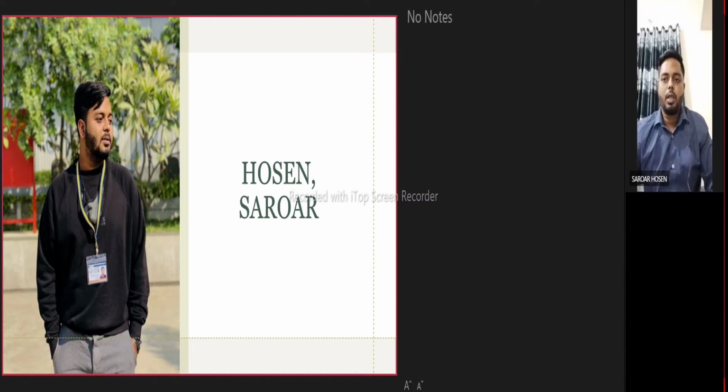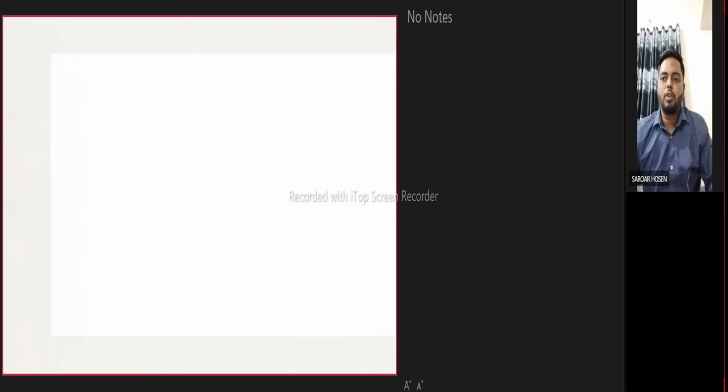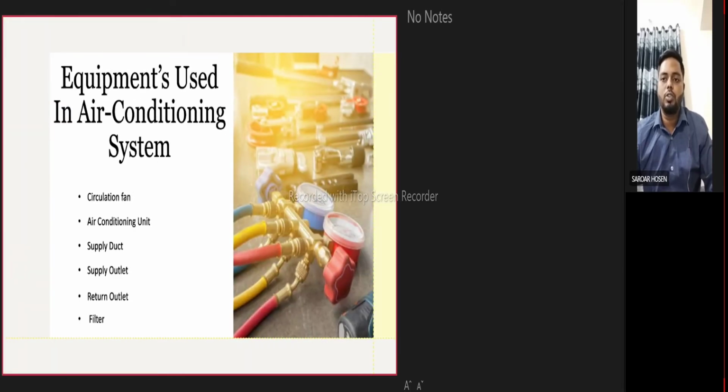So, now I explain the function of six major equipment used in air conditioning system. We all know that the primary purpose of air conditioning is to create a room climate comfortable for humans. Some special type of conditioning system is used to cool the temperature of electric devices. It controls the humidity of a room as 30 to 65 percent is permitted, while the temperature should be between 20 and 26 degrees Celsius.